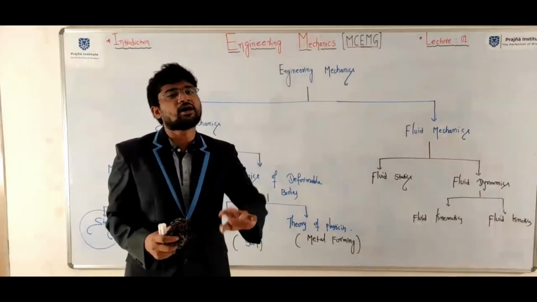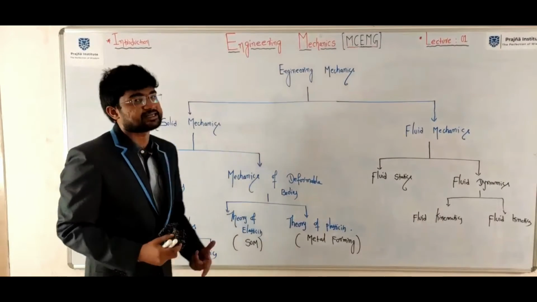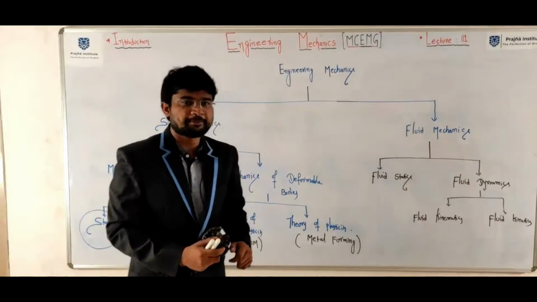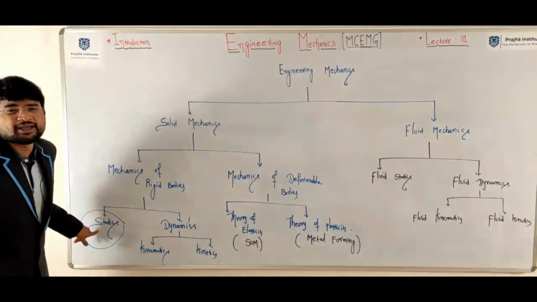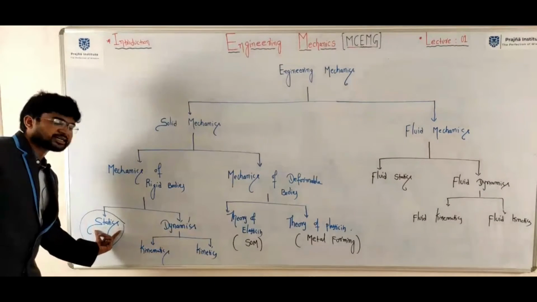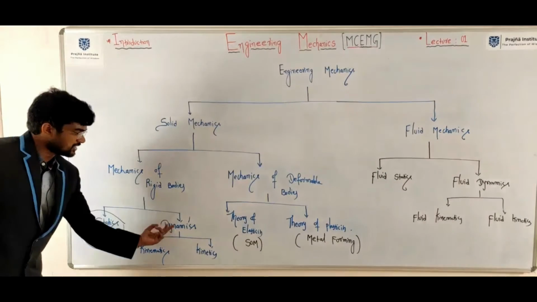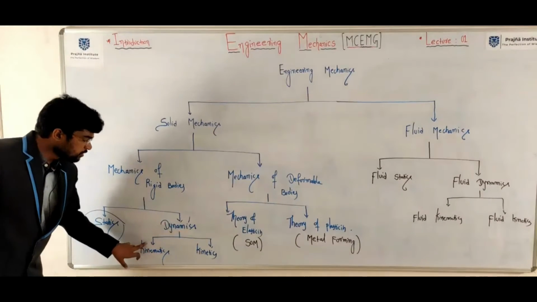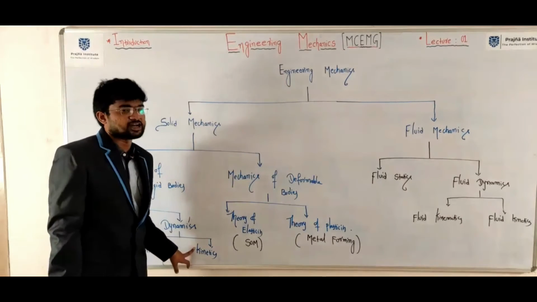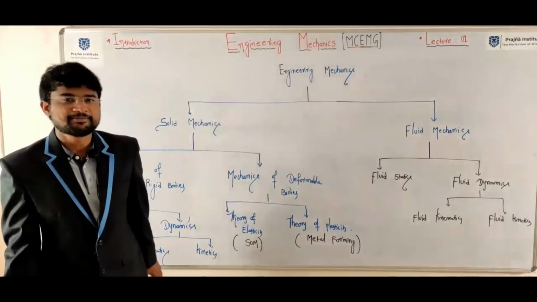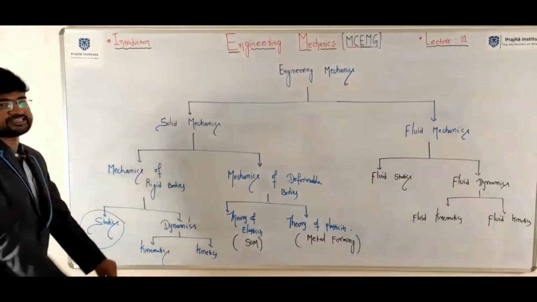Single definition, and statics, kinematics and kinetics are all covered. So, engineering mechanics and its classification.